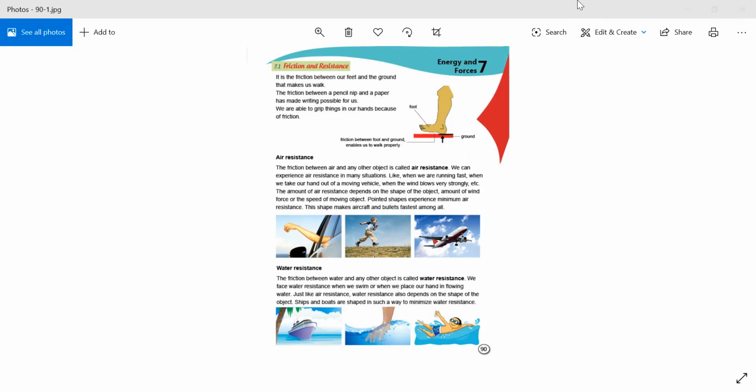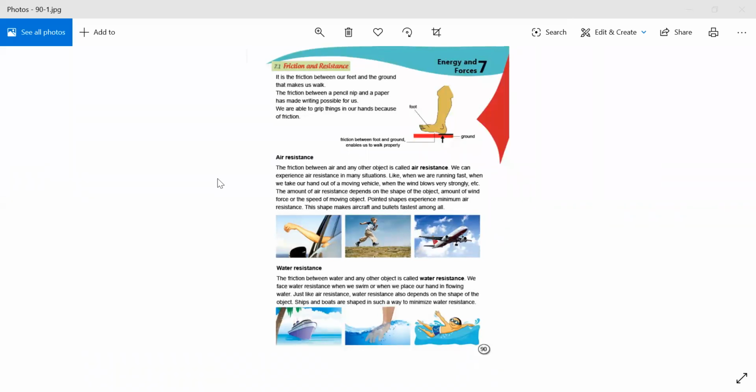We can experience air resistance in many situations, like when we are running fast, when we take our hand out of a moving vehicle, when the wind blows very strongly, etc. The amount of air resistance depends on the shape of the object, amount of wind force, or the speed of the moving object. Pointed shapes experience minimum air resistance. The shape makes aircraft and bullets fastest among all.